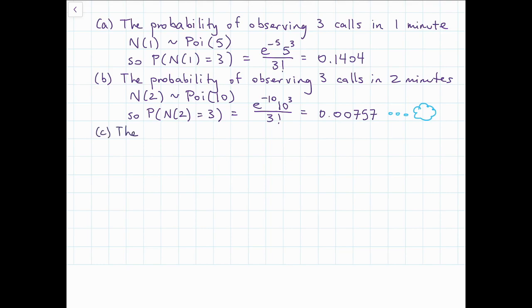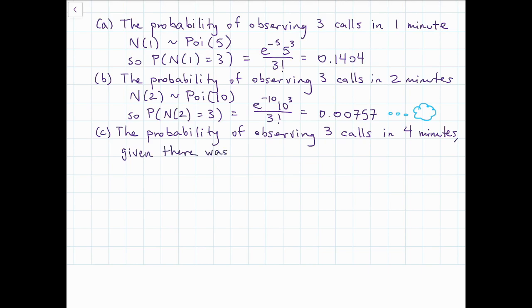For part C, we're looking at the probability of observing 3 calls over the first 4 minutes, given that there was 1 call in the first 2 of those minutes. So we have 2 overlapping periods here. We have a 4-minute period and then the first 2 minutes of that. So if we draw a little diagram here, that's what it looks like. We know that there was 1 call in the first 2 minutes somewhere, and we want a total of 3 calls in the whole 4-minute period. And so that means we need to have 2 calls in that second period.